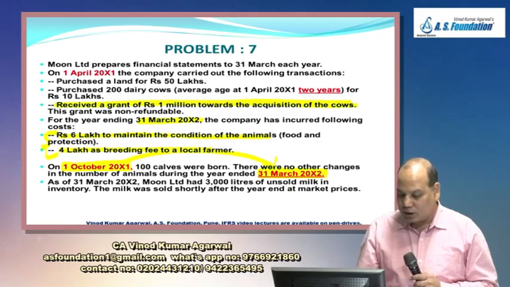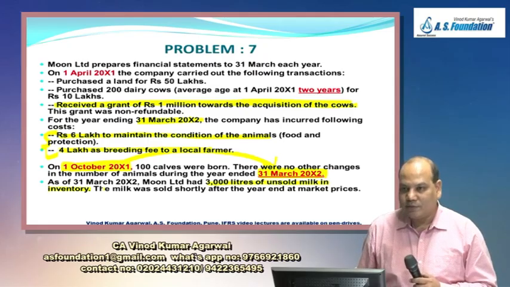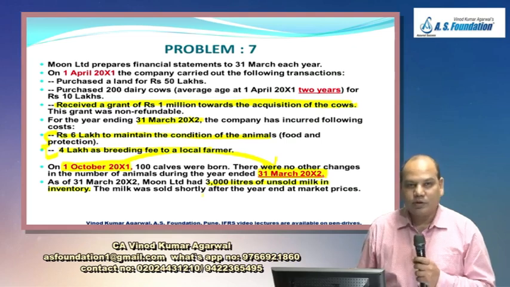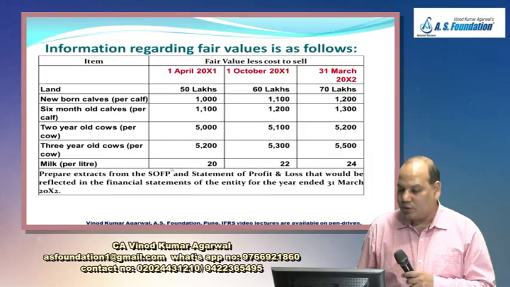Very good. As of 31st March 2002, Moon had 3000 liters of unsold milk in the inventory. This will also be measured at fair value, less cost to sell. The milk was sold after the year end at market price. So till that time it will appear as inventory in the SOFP. Now in order to check your intelligence, they have given the information regarding fair value less cost to sell.